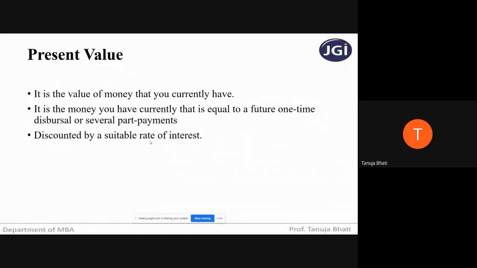So it is coming down, right? Future is ahead, and you're getting it down to the present value. So you are using discounting technique. Just remember, present value means value as on today. And if you have to find out the present value of some future amount, you have to use a technique which is called discounting technique, with the help of a certain rate of interest, which is called the discount rate. Is this concept of present value clear, students?